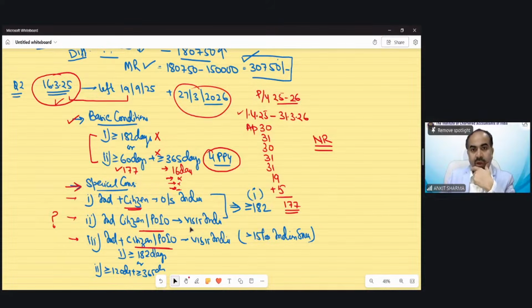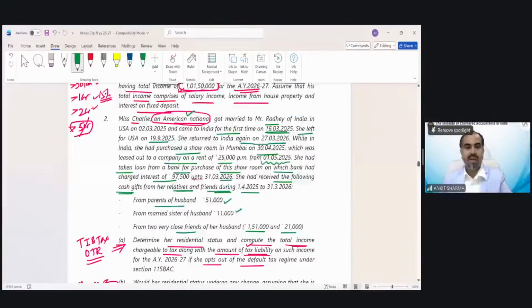Well done. Now, moving on to the question, if you see, the income information has been given. She has house property income. She is earning 25,000 rupees per month from 1st May. So her income from house property would be 2,25,000, 11 months of rent being her GAV. Then we have to reduce the 30% deduction. This is a simple calculation. And the interest she paid is 97,500.